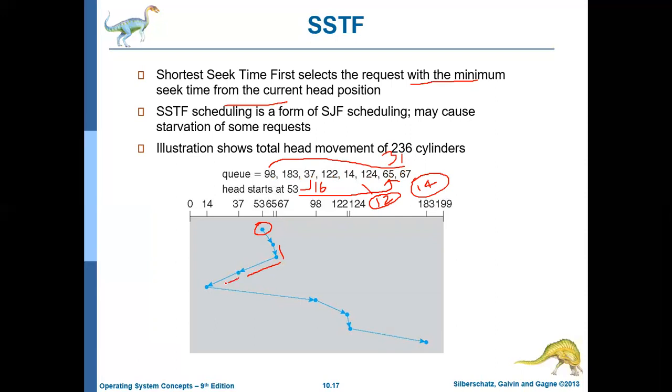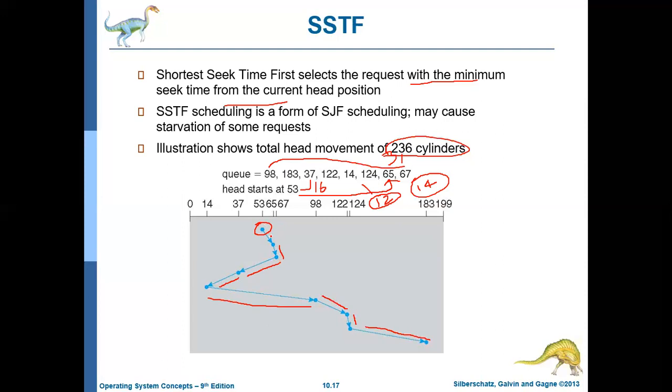Then after accessing 37, it is going to location 14 and accessing that data. Then from 14, it is going to location 98 and accessing the data there. Then the head moves to 122, accesses the data at 122, then to 124, and finally to location 183. Here, when you use the shortest seek time first algorithm, the head is crossing only 236 cylinders. So you can calculate here.